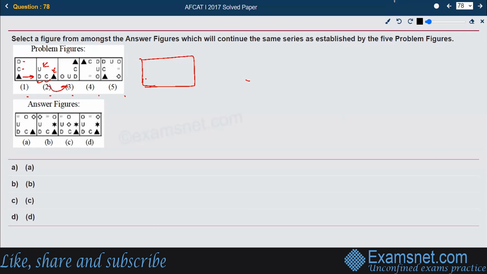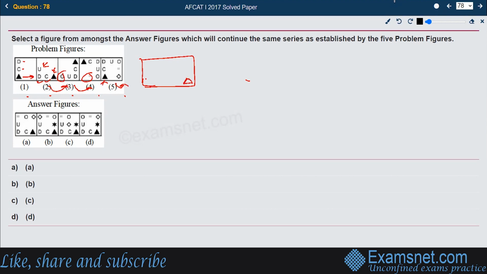That's what they are doing in 3 to 4. They are shifting the triangle and adding one more letter. They are introducing one more letter or symbol every time. So that should happen between 5 and 6. The triangle is here, so the triangle should first come out as here, as it should be shifted. So the triangle should be beginning here.